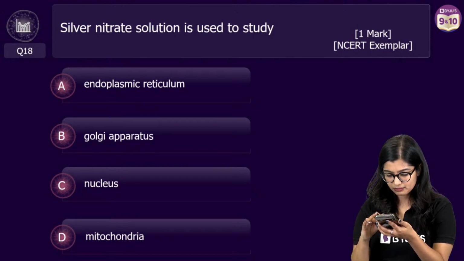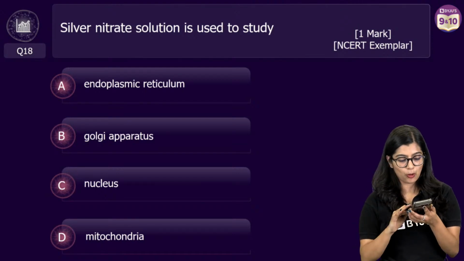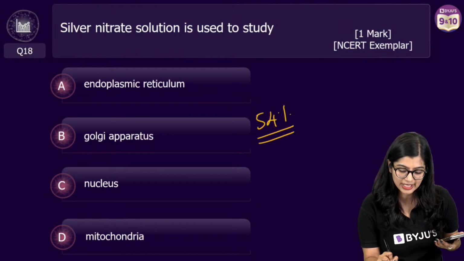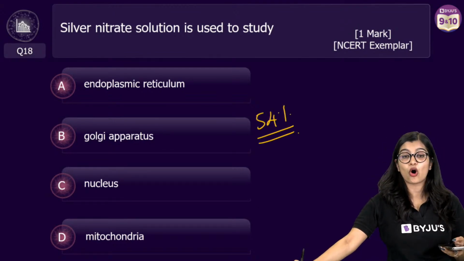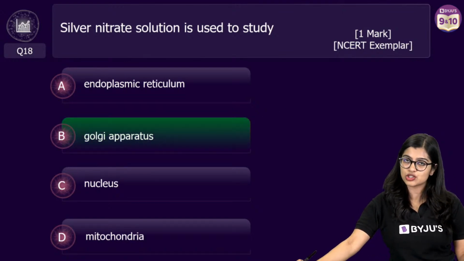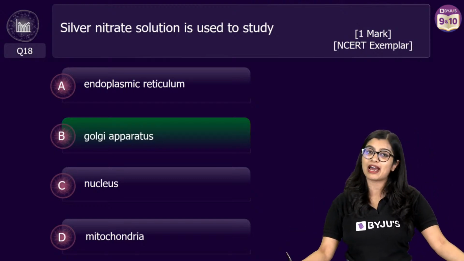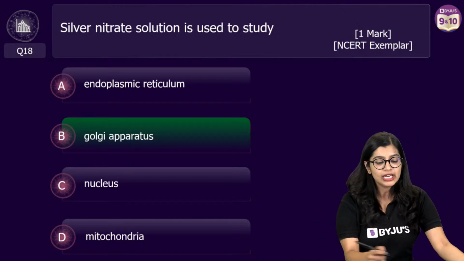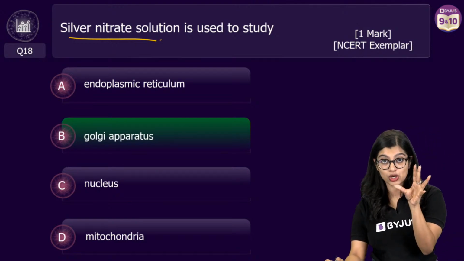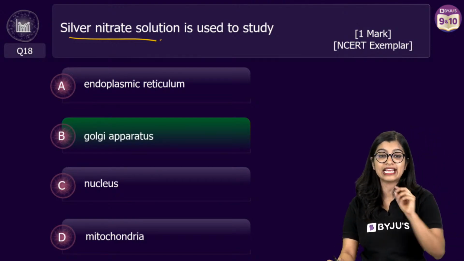Okay. I'm not able to see the results of the poll on my screen. 54% of you here have voted for option B, right? Which says Golgi apparatus. It's the correct answer because to stain and observe Golgi apparatus under the microscope, you use silver nitrate solution, and in the small write-up about Camillo Golgi, who discovered the cell organelle, it is given.